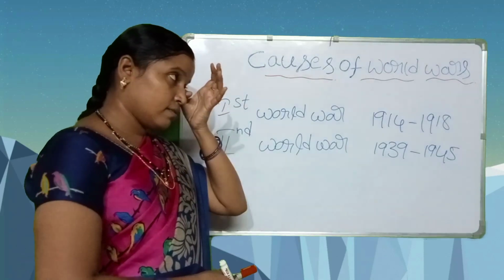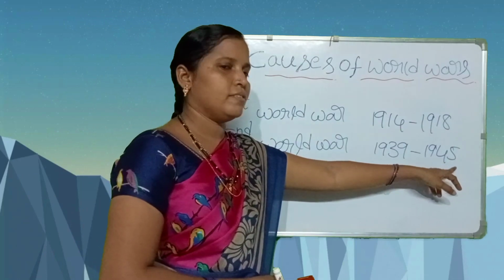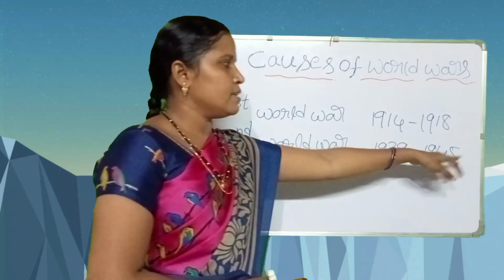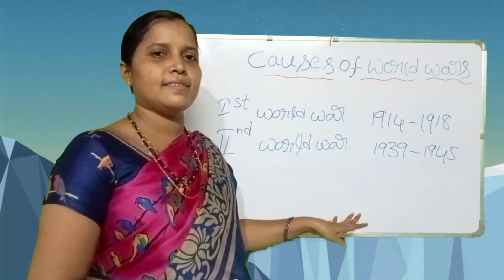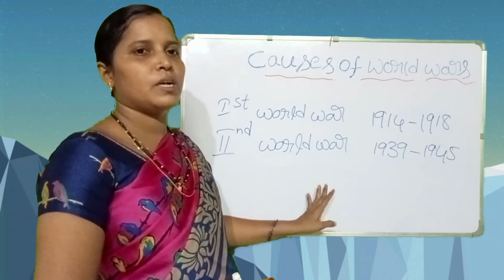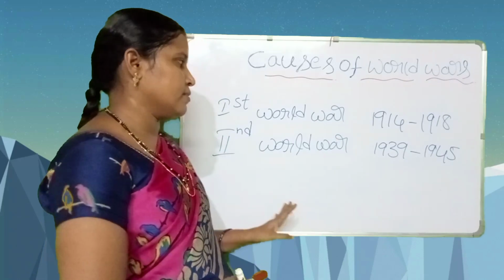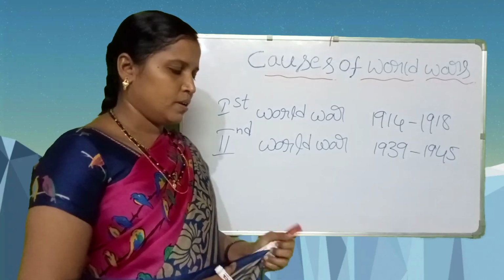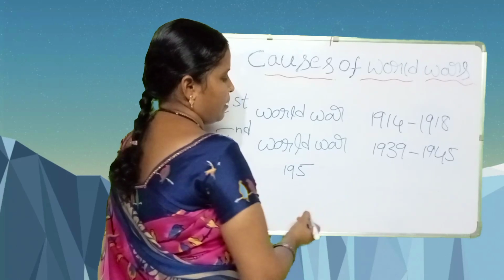Students, I will ask one question. In these world wars, from Japan in the East to America in the West, countries worldwide participated in the world wars. That's why we call them world wars. Here, students, how many countries in the world do you know? 195 countries in the world.